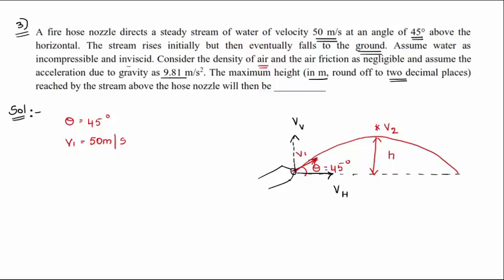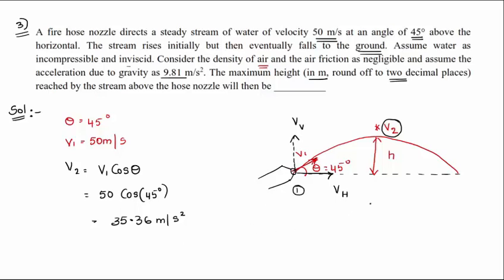So obviously at this point, point 2, only the horizontal component is present. So V2, how can I write? V1 cos theta, that is 50 into cos 45 degrees. On solving it, you should get 35.36 meter per second. Now what I'll do is apply Bernoulli's equation at section 1 as well as section 2.